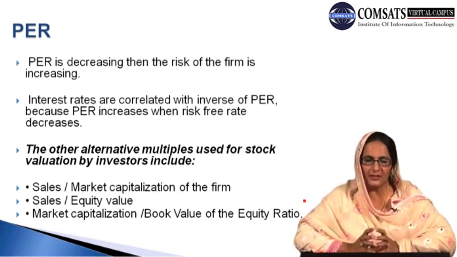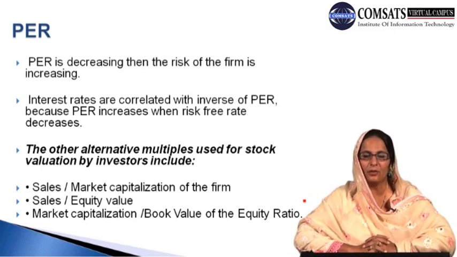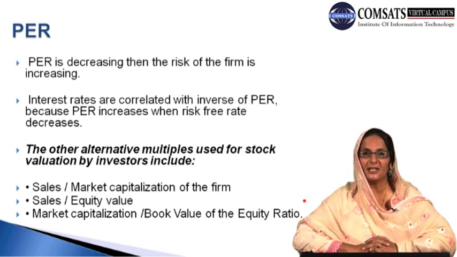Continuing with the discussion, interest rate is likely to have an inverse relationship with the price earning ratio. That is, PER increases when the risk-free rate decreases, and PER decreases when risk-free rates increase. So the interest rate has a negative or inverse relationship with the price earning ratio. And what are the other alternative multiples which can be used for stock valuation by the investors?